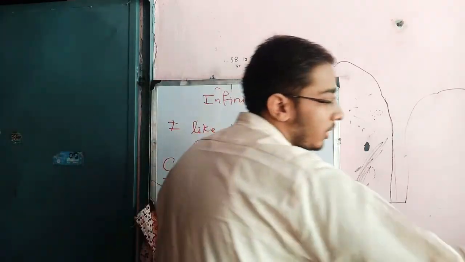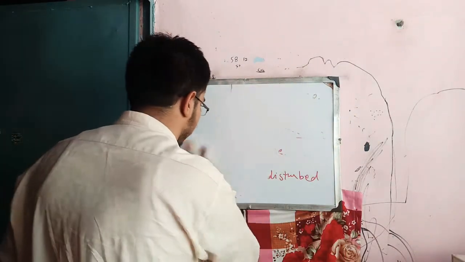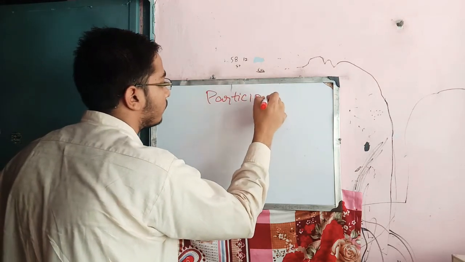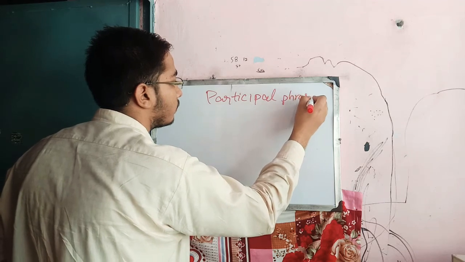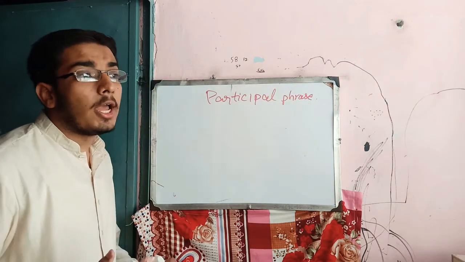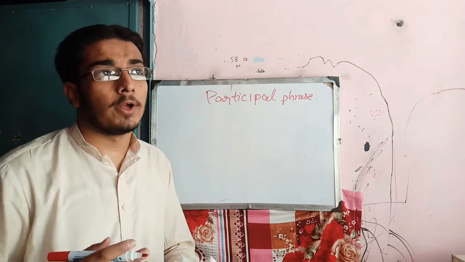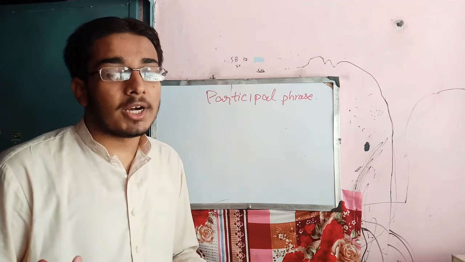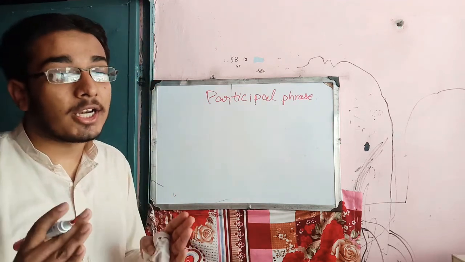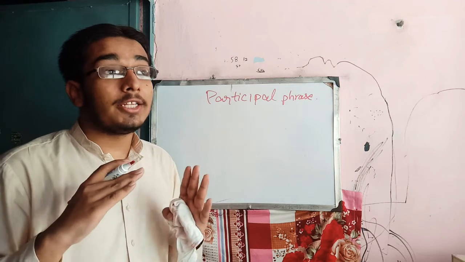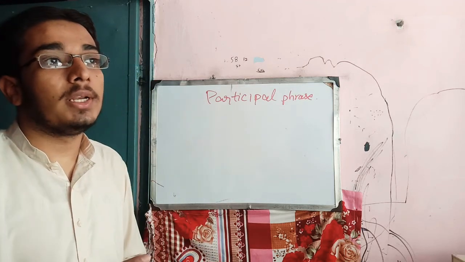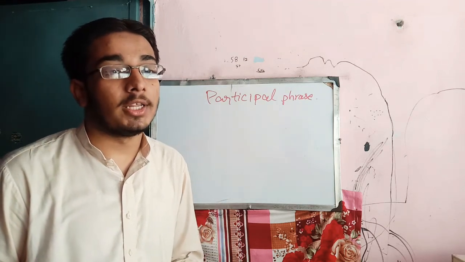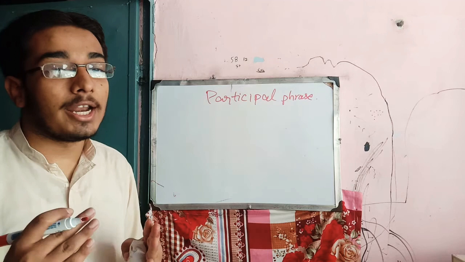Next, we are going to discuss the participle phrase. What is participle phrase? As we know, the participle is the use of a verb with its modifier. Similarly, the participle phrase acts like an adjective when the participle is used with its modifier and the words that are explaining its meaning, and it acts like an adjective in the sentence.